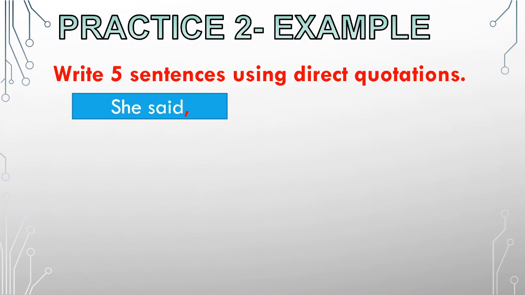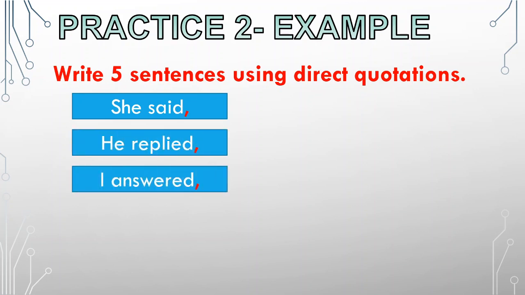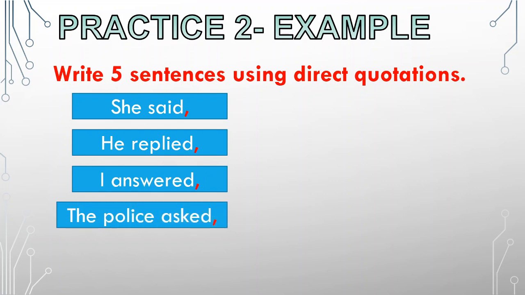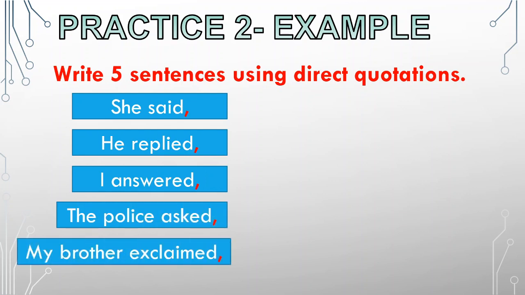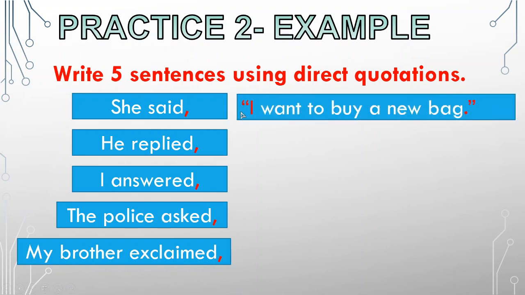So you can start writing direct quotations by writing different styles. You can write she said, comma, he replied, comma, I answered, comma, the police asked, comma, and my brother exclaimed. You can start doing this, or you can change she into a name, you can change he into a name. So it's easy to start the sentences with direct quotations. But remember, there should be a comma in between, because we call these 5 examples here tags. Okay, now we can put what did she say.